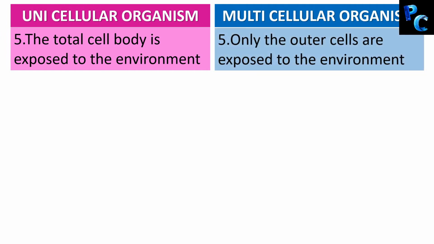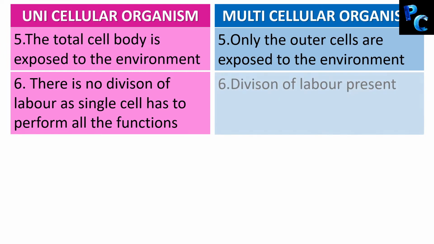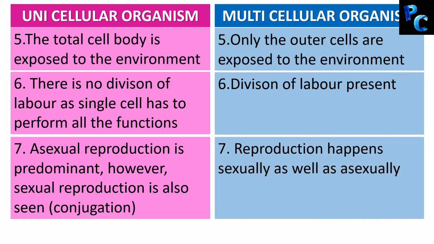On the other hand, only the outer cells are exposed to the environment in case of multicellular organism. There is no division of labor as single cell has to perform all the functions. In case of multicellular organism, division of labor is present. Asexual reproduction is predominant. However, sexual reproduction is also seen, for example, conjugation. In case of multicellular organism, mostly reproduction is sexually, but there are examples of asexual reproduction as well.